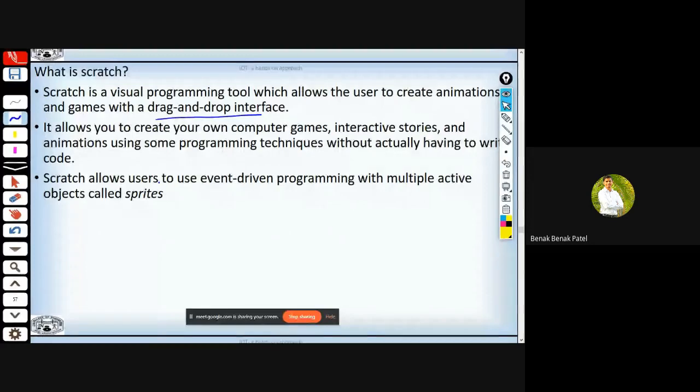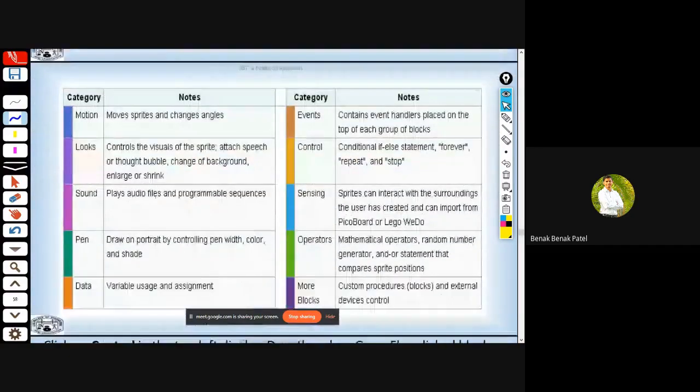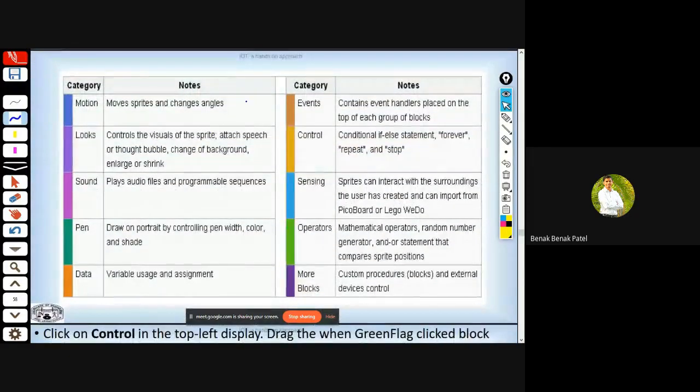Scratch allows the user to use event-driven programming with multiple active objects called scripts. So here we'll have a lot of options like motion, looks, sound, pen, as well as data. Followed by that, we'll majorly make use of events, control, sensing, operators, and more blocks.